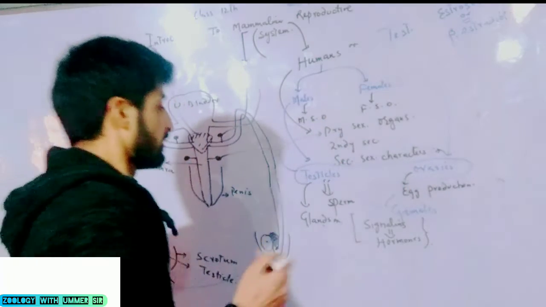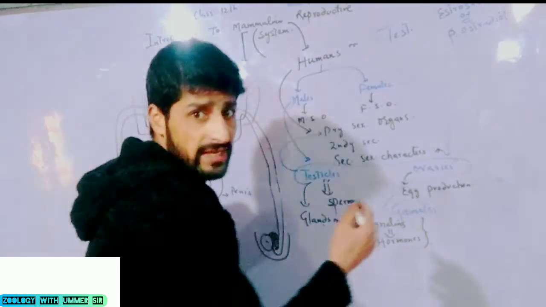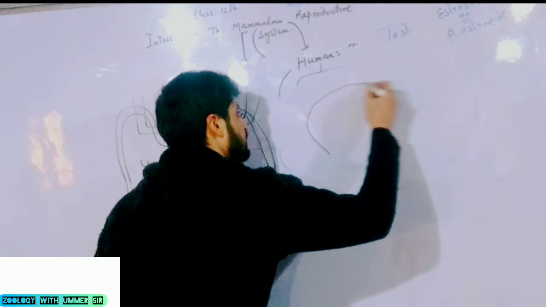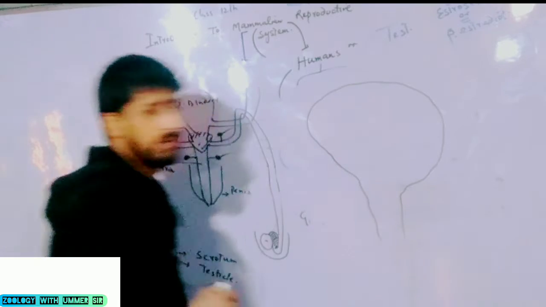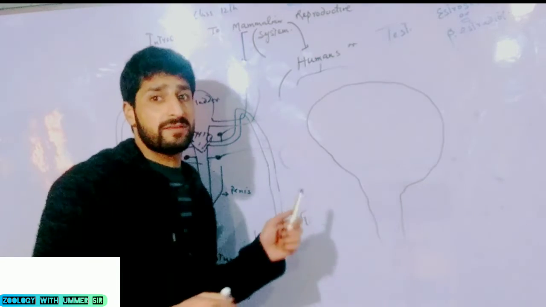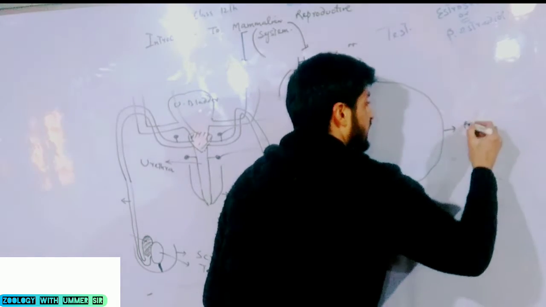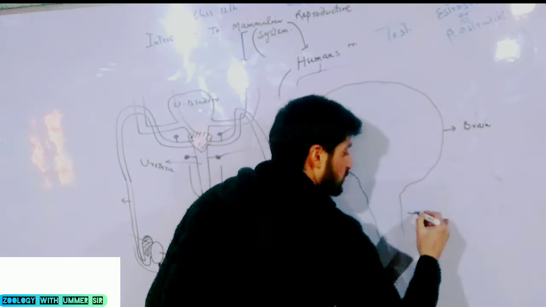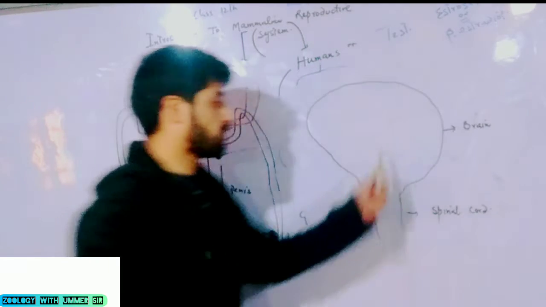Now, before going to mammalian reproduction, I want to take you to class 11th. In class 11th, we have studied, let us suppose this be the nervous system. When I draw a diagram of a nervous system here, I will confine myself to brain and spinal cord.